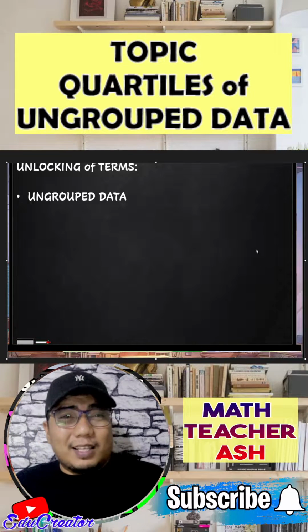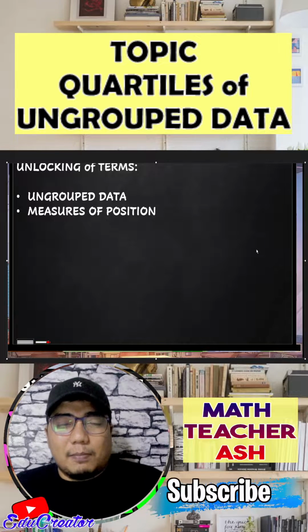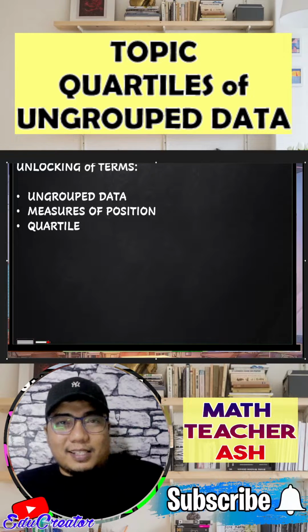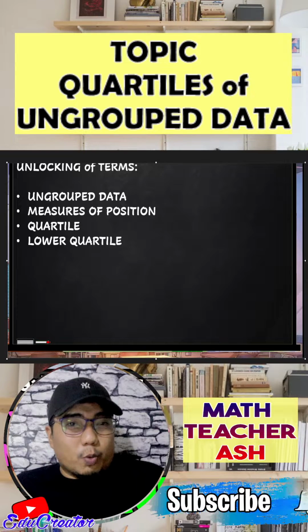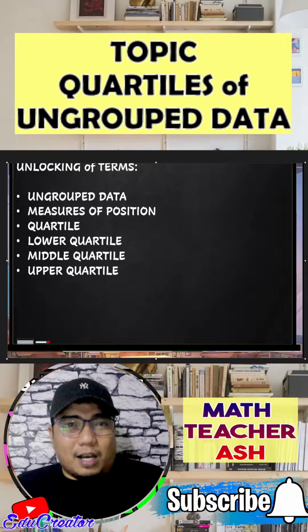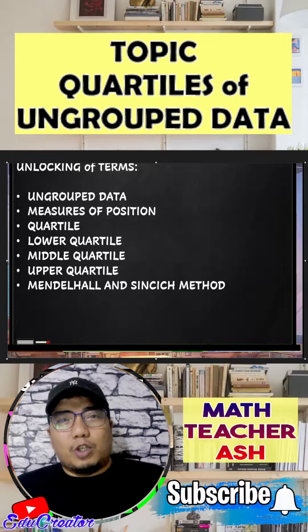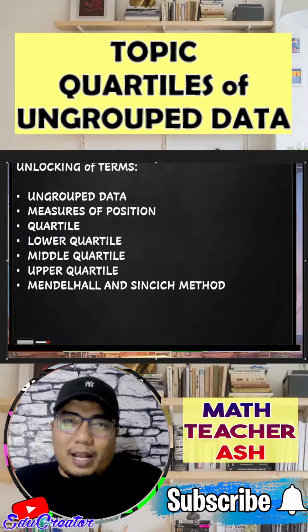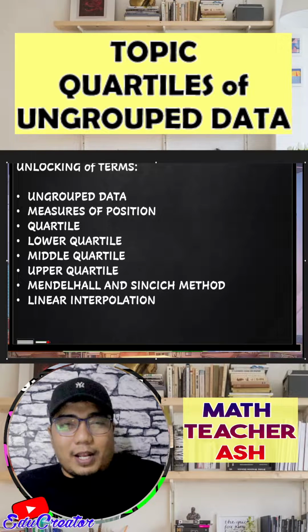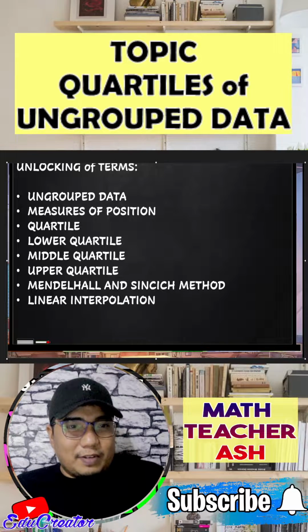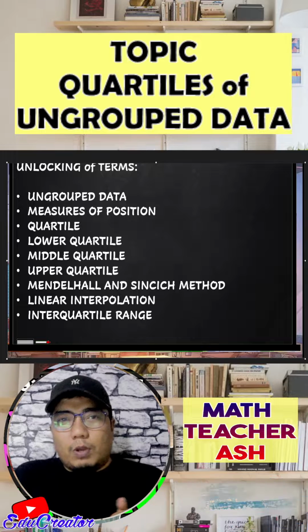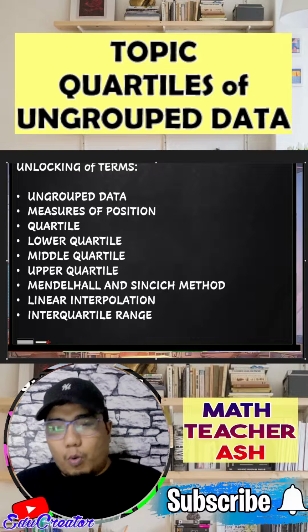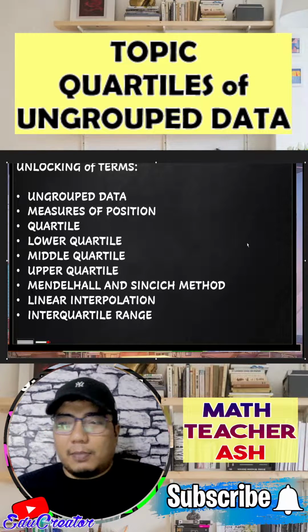The first one, what is ungrouped data? The second is the measure of position. Next is the quartile. Then we have the lower quartile, the middle quartile, and the upper quartile. Of course, in this video, you will also learn the method in solving the quartiles by the Mendenhall and the Sinsich method, as well as the linear interpolation if needed. And last but not the least, we will be talking about the interquartile range. So let us start, my dear math learners.